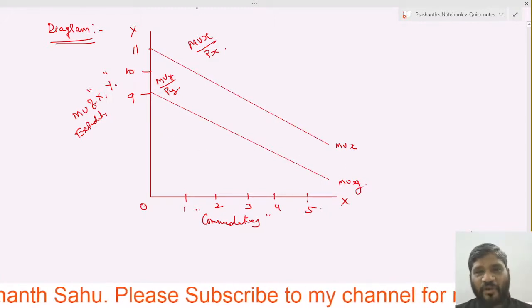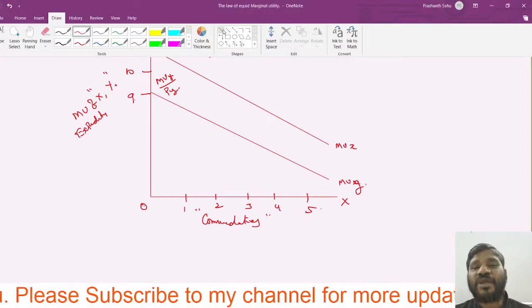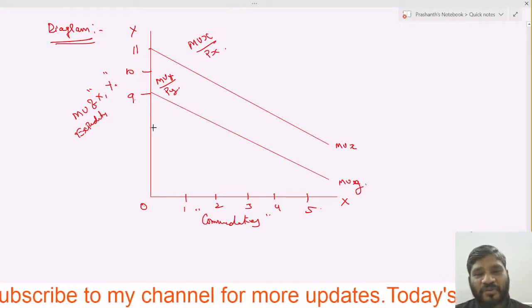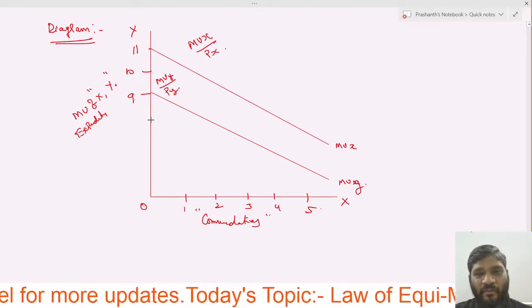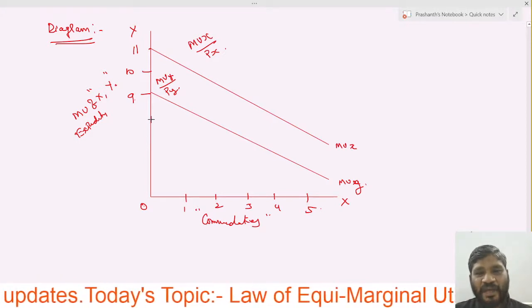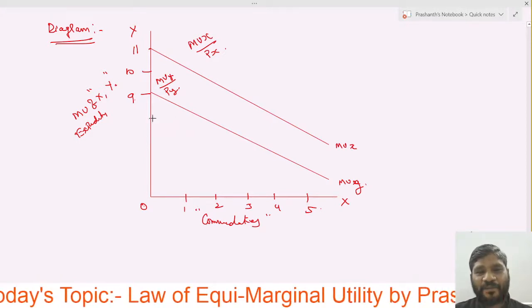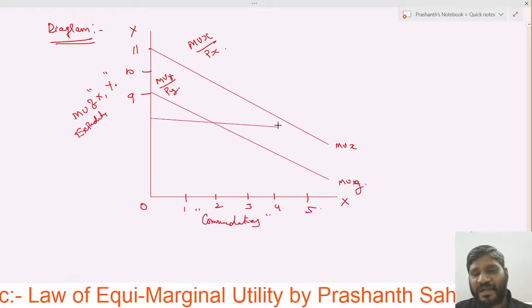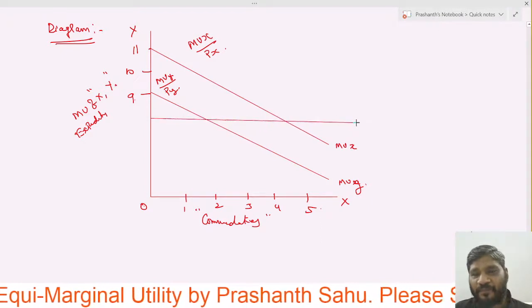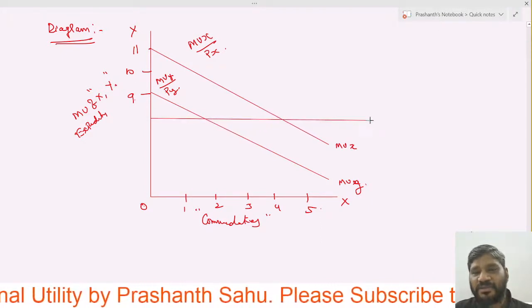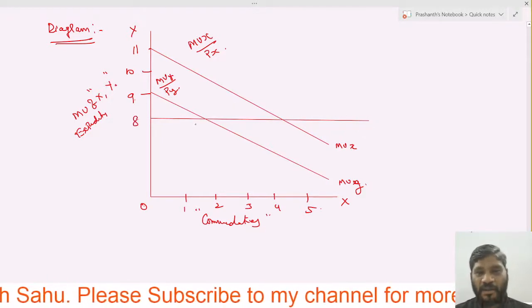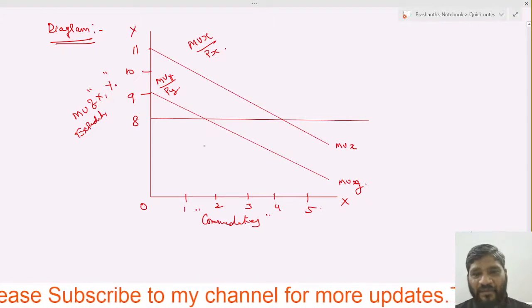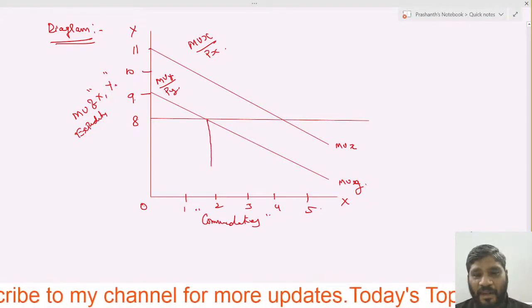Now we have to take one common point. What is that common point we have chosen? If I take one straight line from here, this is the point which we have seen at 8, because at 8 only they have given both.